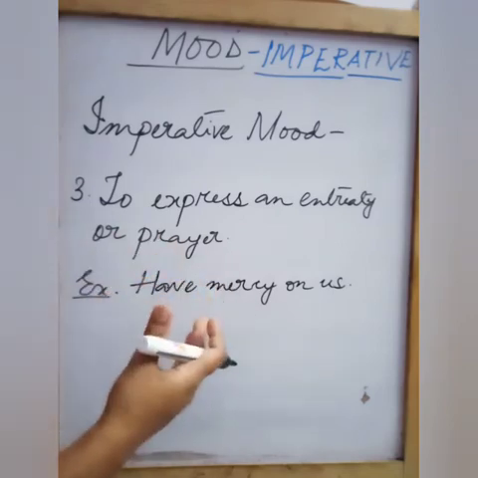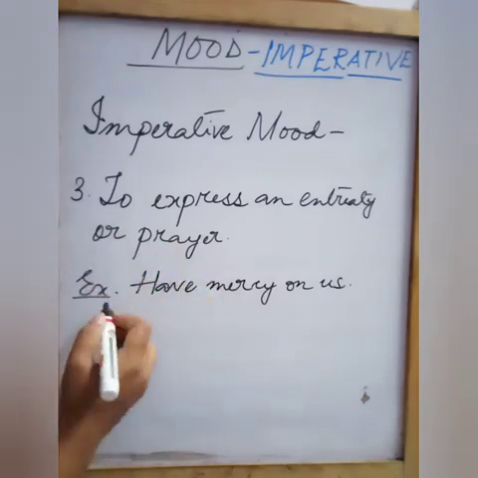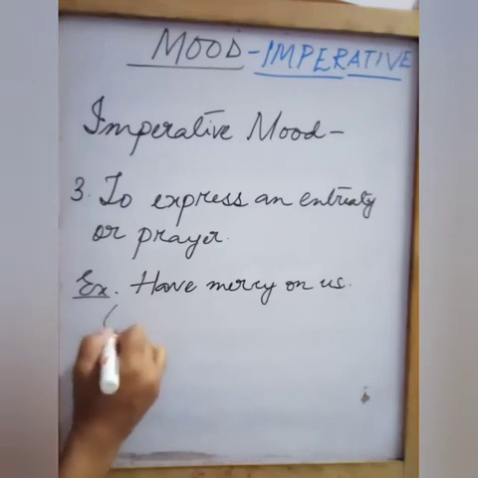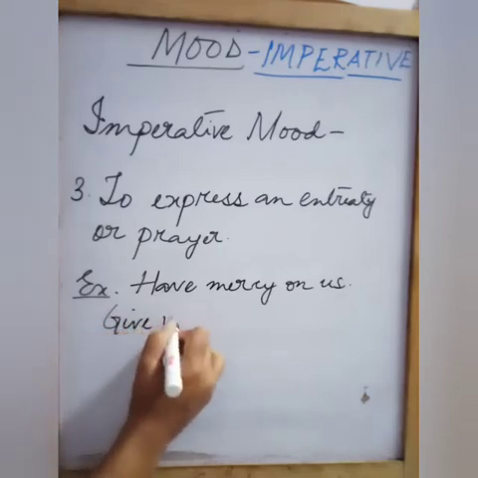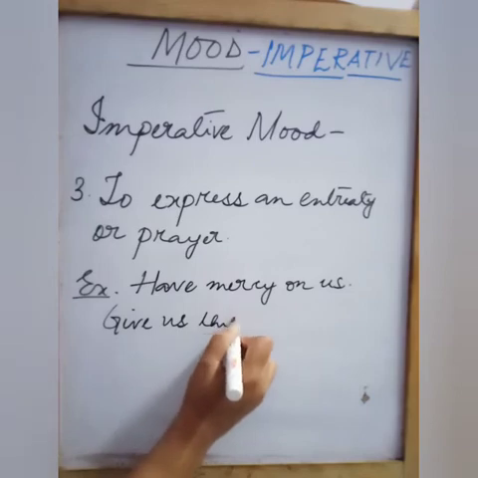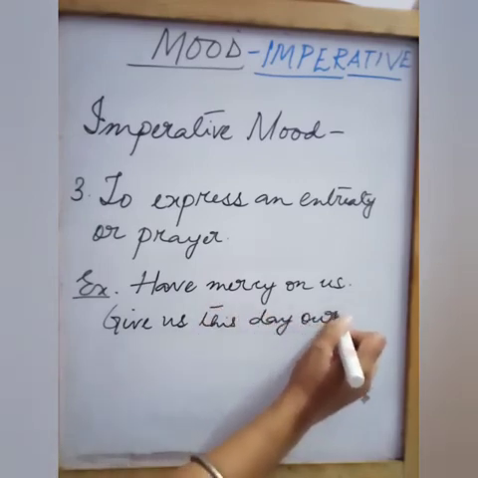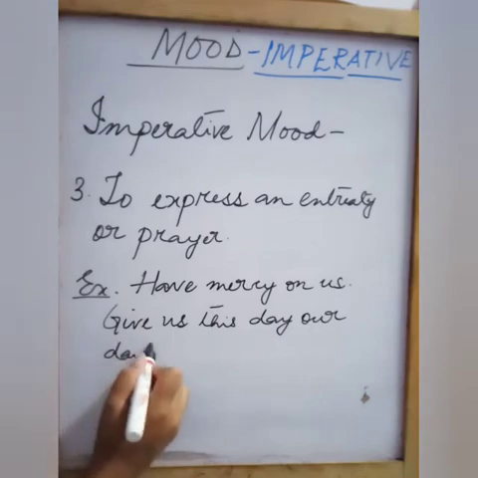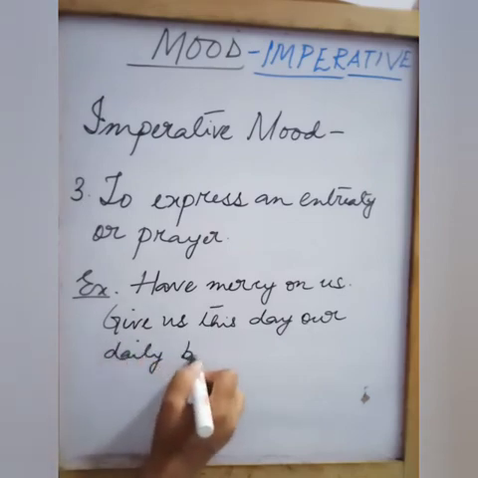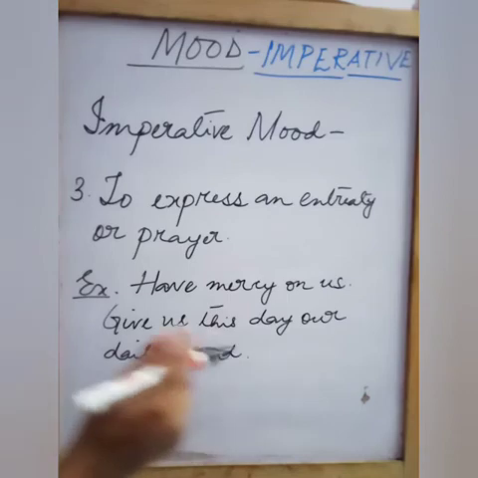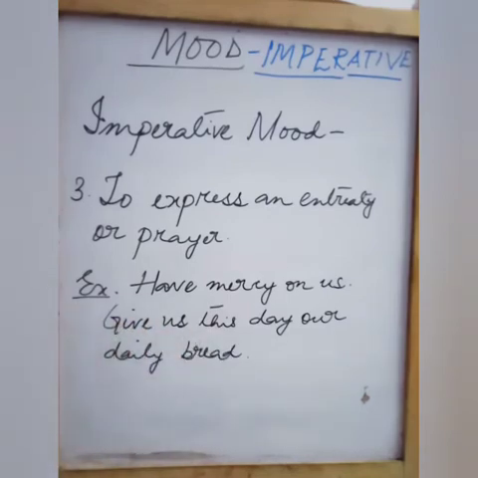We are praying. So another one you can say, give us this day our daily bread. This is a kind of prayer. Daily bread. So these are what? All entreaties or prayers. So this kind of entreaties or prayers come under the imperative mood. The verb used here is in the imperative mood.